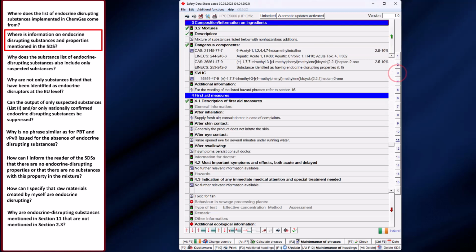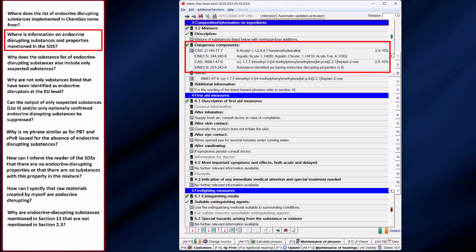In Section 3.2, Dangerous Components, such a statement is not additionally required. However, if a pure substance is to be named due to its endocrine disrupting properties and has no further classification, this property will be mentioned as justification for showing the substance in Section 3. In this example, both substances have endocrine disrupting properties. Since the first substance has hazards, it is not specifically mentioned that it has endocrine disrupting properties. The second substance has no other hazards, therefore this statement is necessary.